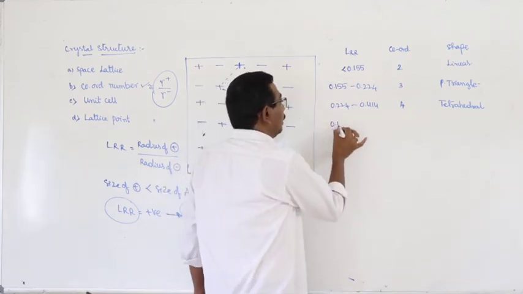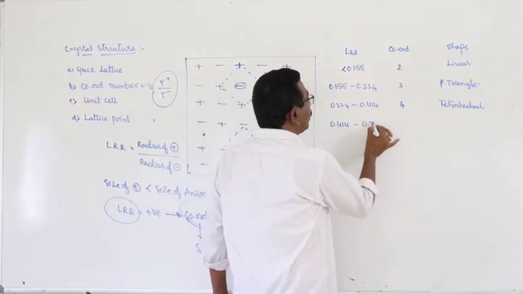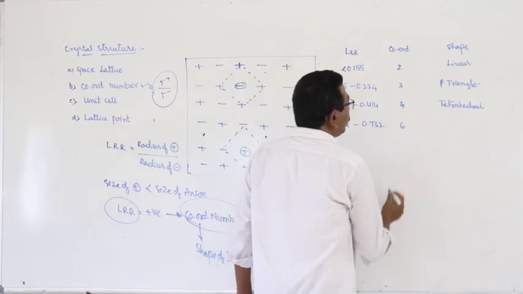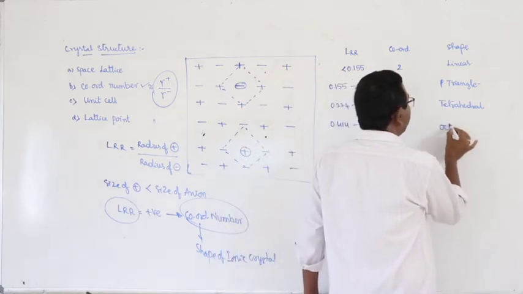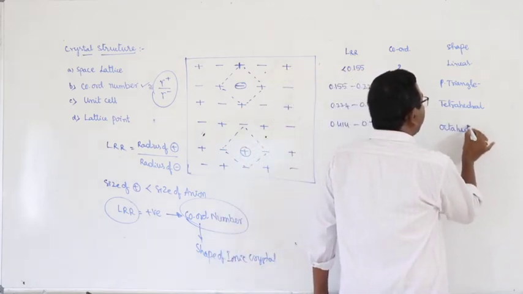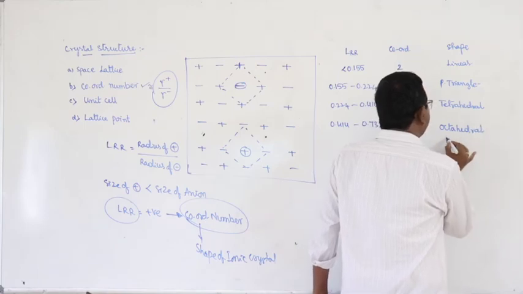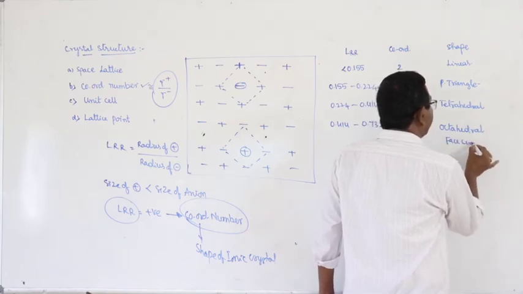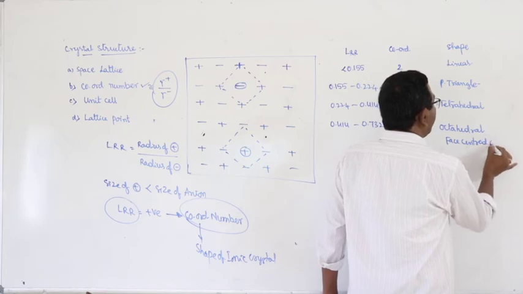Next, 0.414 to 0.732, coordination number 6, octahedral, that is also known as face-centered cube.